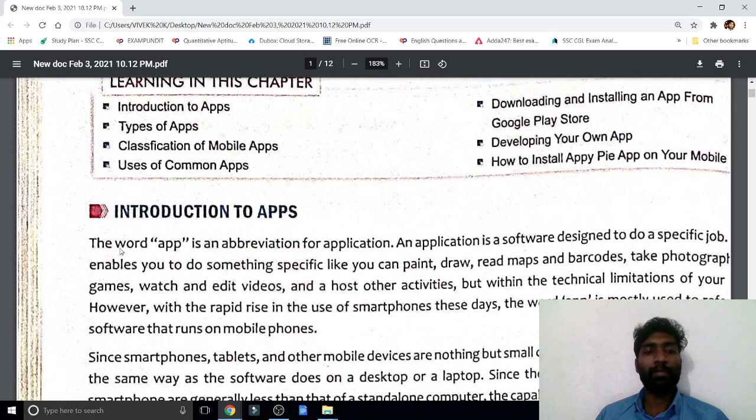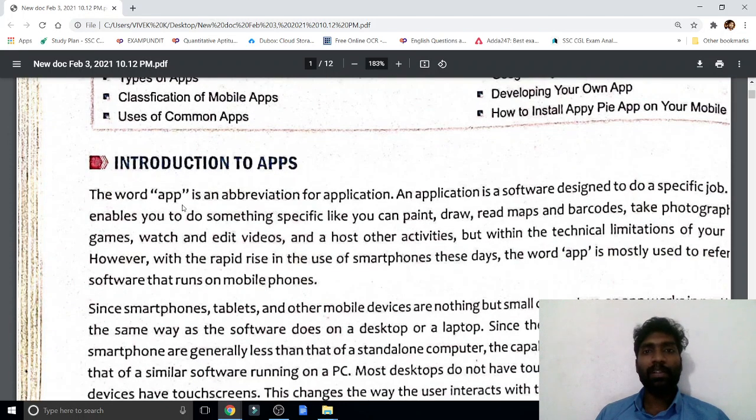First of all, what is meant by app? App means software. Software is used to perform some specific task in a computer. The same task we can perform in a mobile also. That software we call an app in a mobile.